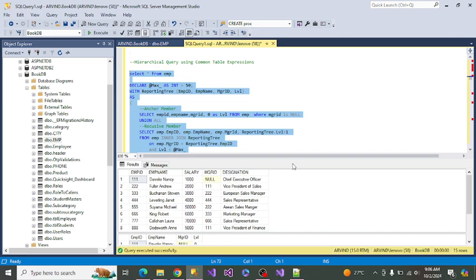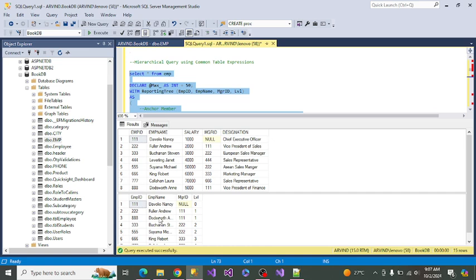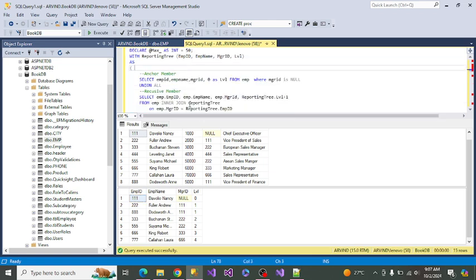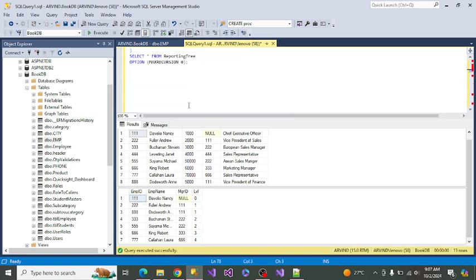So here Fuller and Dotsworth are on the second level, and then the third level is Buchanan Steven. So Steven is on the third level, and the fourth level is your manager, and then last is a sales representative. In this way you can give the answers to them.